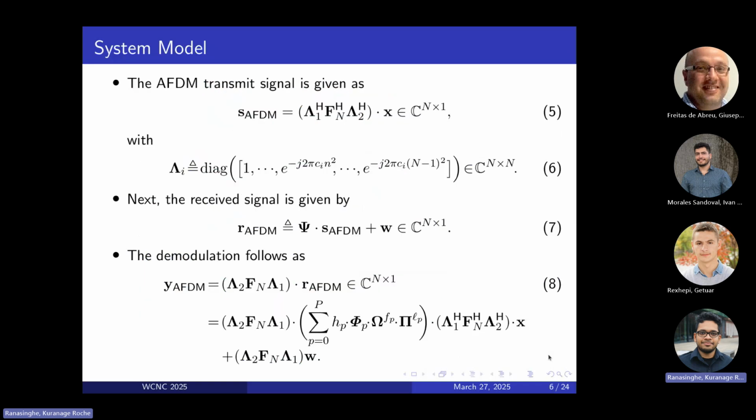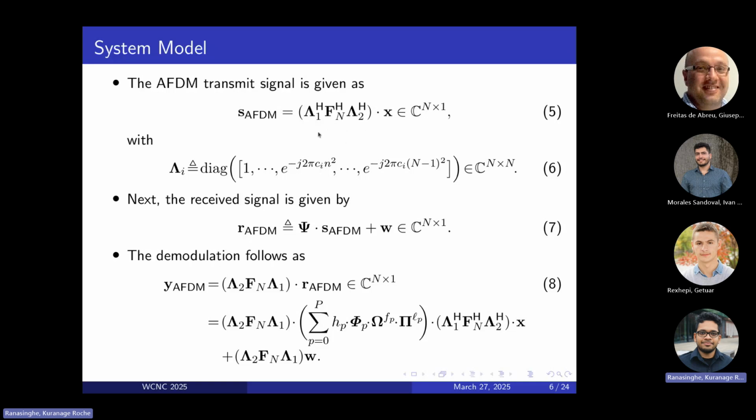Now we dive into the AFDM transmit signal. We have the typical structure from equation 5 where we multiply symbols from an arbitrary constellation, take for example PAM, and modulate it with this effective matrix where, as you can see, this AFDM is just the typical OFDM normalized DFT matrix sandwiched between these two lambda matrices.